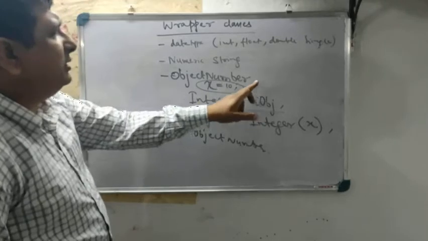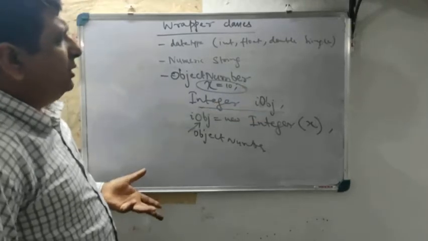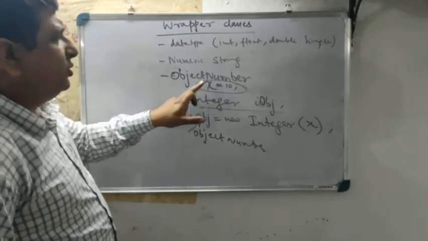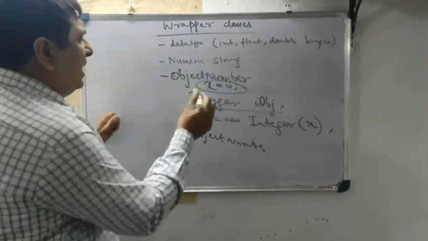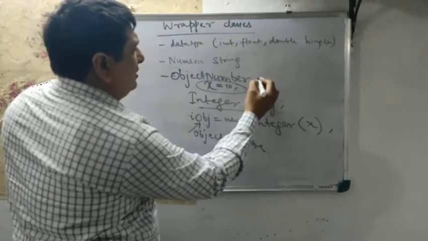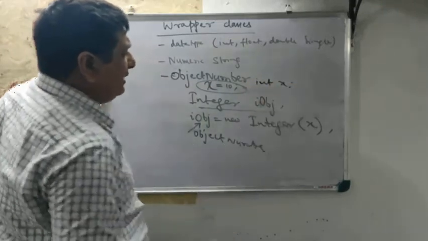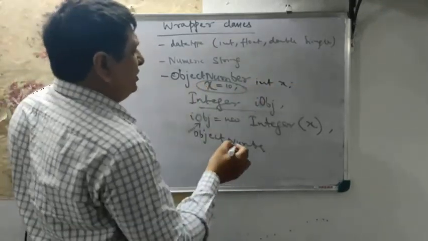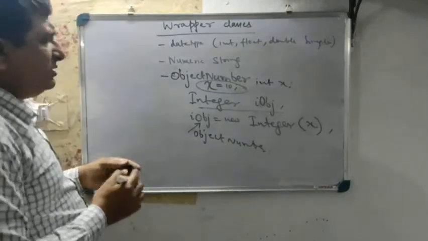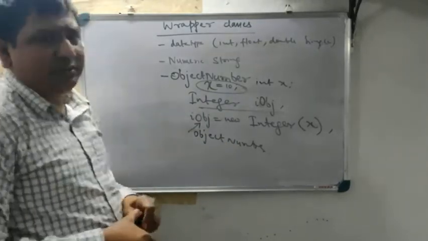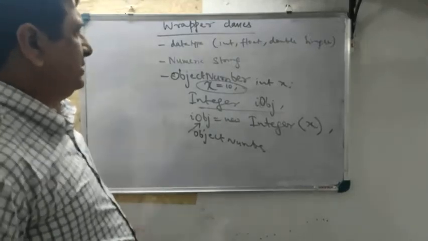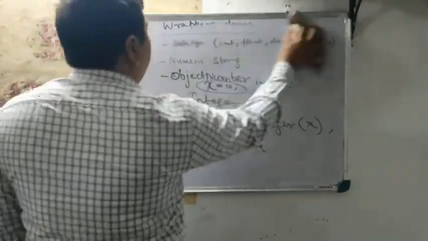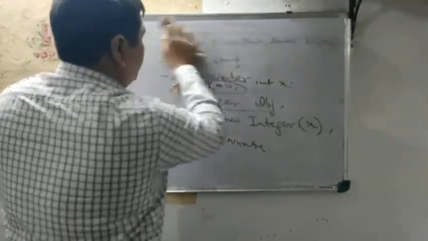Object number is the wrapped up form of that data type. So this is all about these three things. Now the interesting part is, I'm erasing this one.